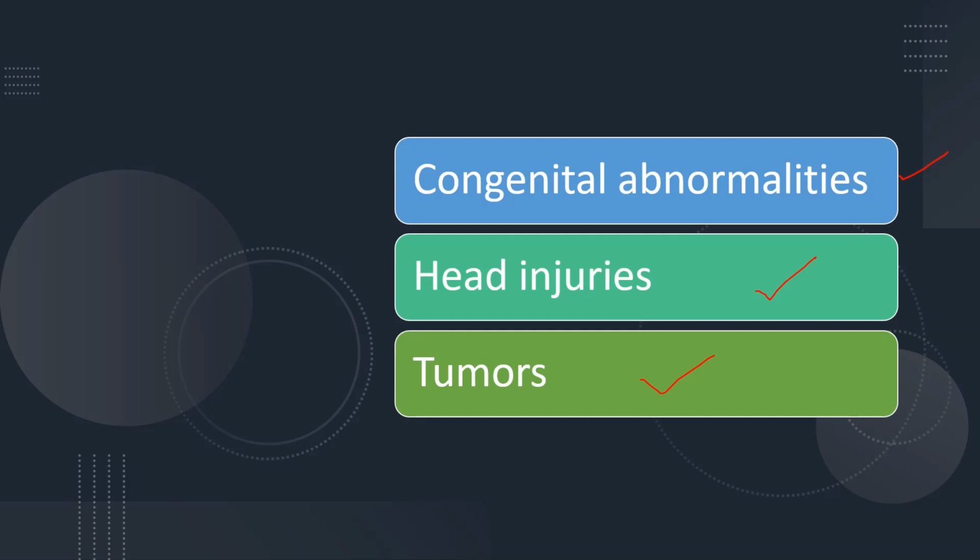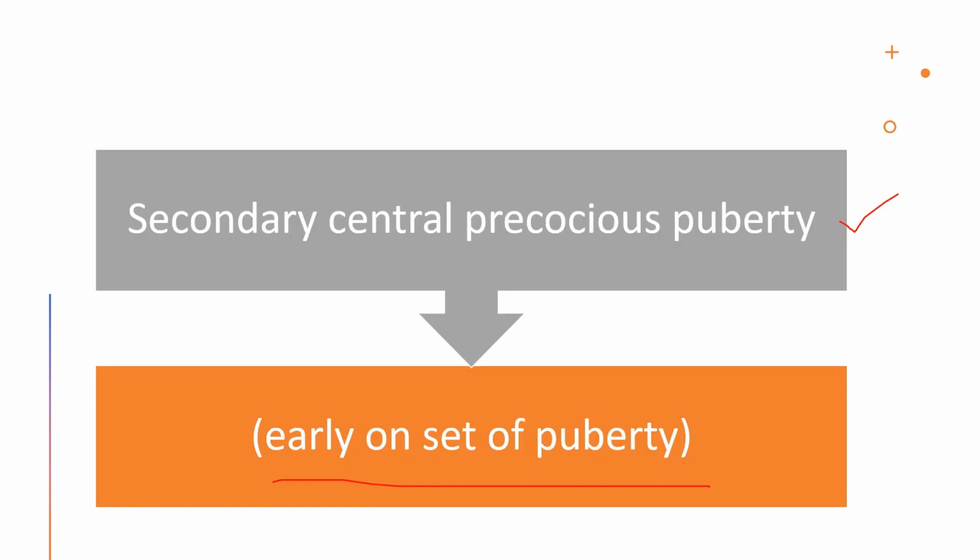The presence of this brain lesion can lead to the medical condition known as secondary central precocious puberty. That is, secondary central precocious puberty means the early onset of puberty. This is due to the brain lesions, that is, damage to the central nervous system.